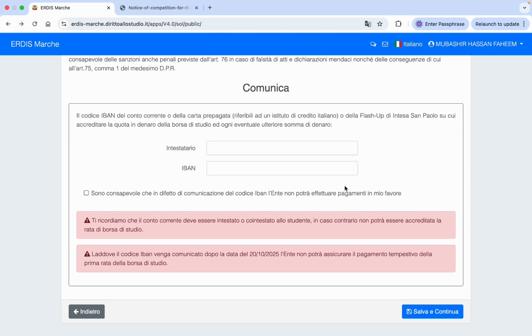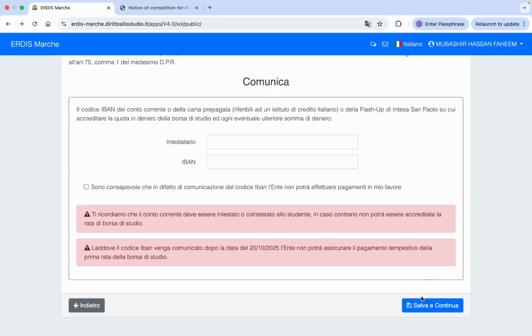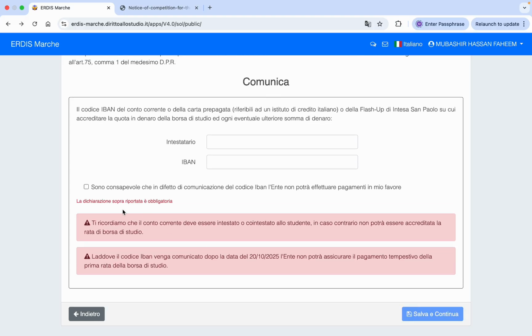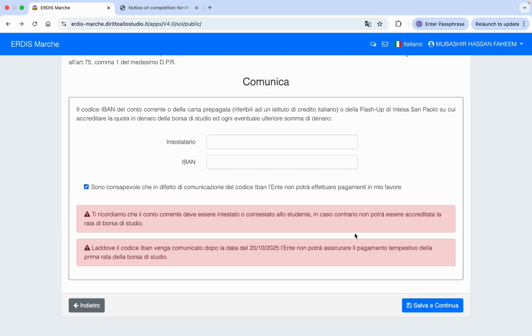Here you need to provide your bank details, your IBAN, and if you do not provide the IBAN code, then you will not be able to receive the payments. So if you already have an IBAN, if you are a first year or second year student, then you can provide it here, and if you are a first year new student, then you can provide it later. So click on Salva Continua. Take this declaration that if you do not provide it, then you will not get this scholarship.